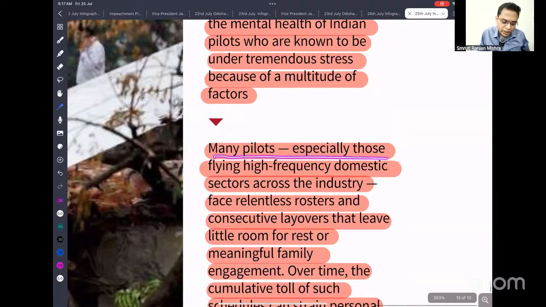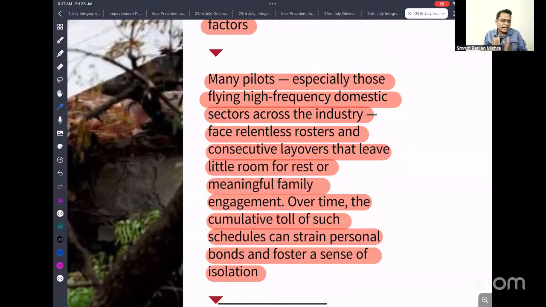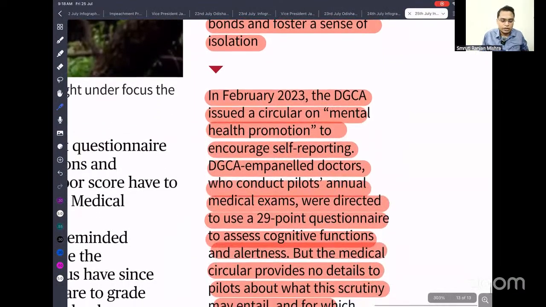So many pilots, especially those flying high-frequency domestic sectors across the industry, face rolling rosters and consecutive layovers that leave little room for rest or meaningful family engagement. Over time, the cumulative toll of such schedules can strain personal bonds and foster a sense of isolation. If a pilot has a very hectic schedule and has to do a lot of domestic travel, that will put a heavy burden on their mind. And you know that flying is very delicate, you need to have presence of mind and calmness, otherwise a small error can lead to a severe accident. So we need to ensure the mental health of our pilots.